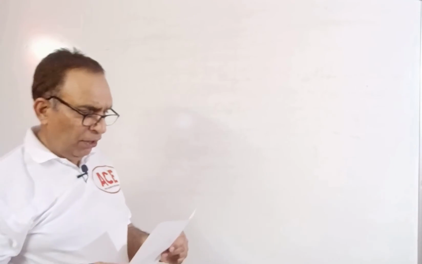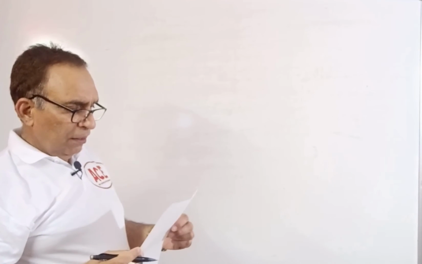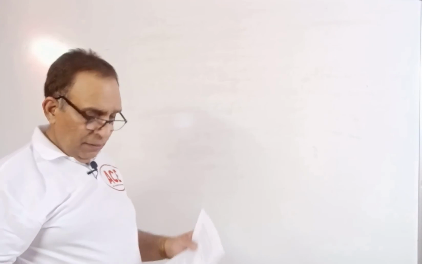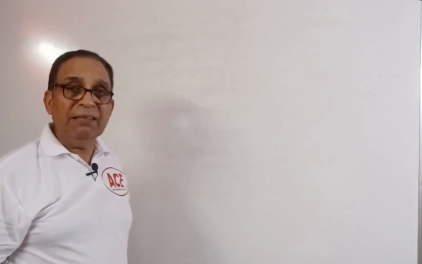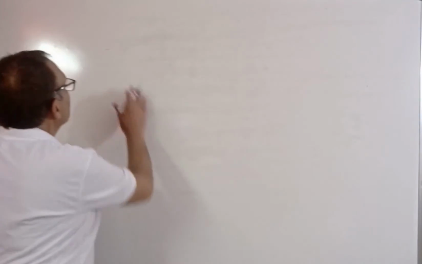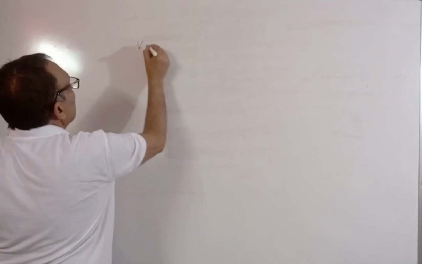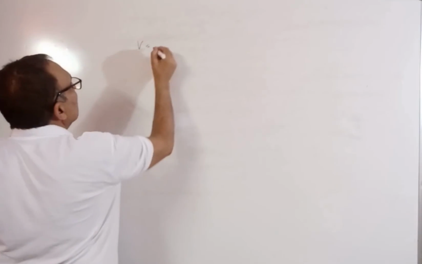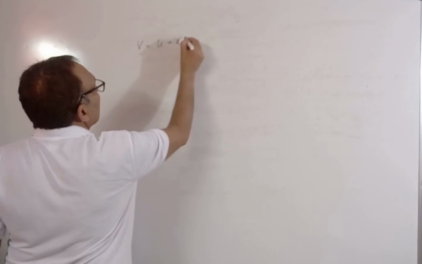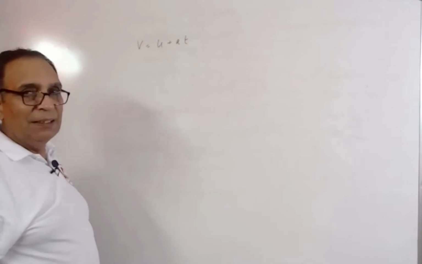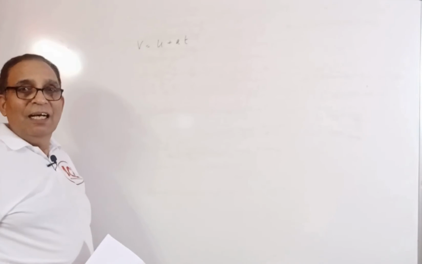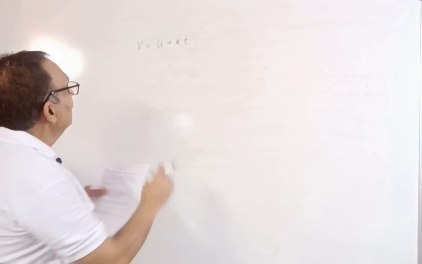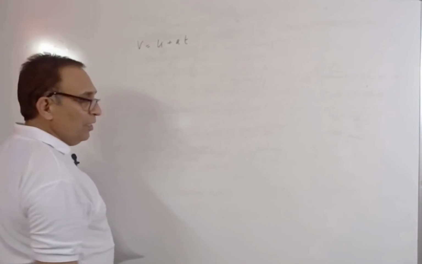Can velocity and acceleration at a point be in opposite direction? For that we have to see something. Let us see. What is v? V is equal to u plus at. Let us see, can these things be opposite to each other? What is velocity?